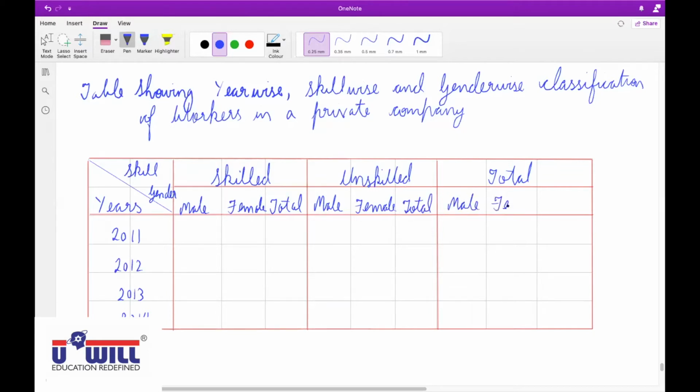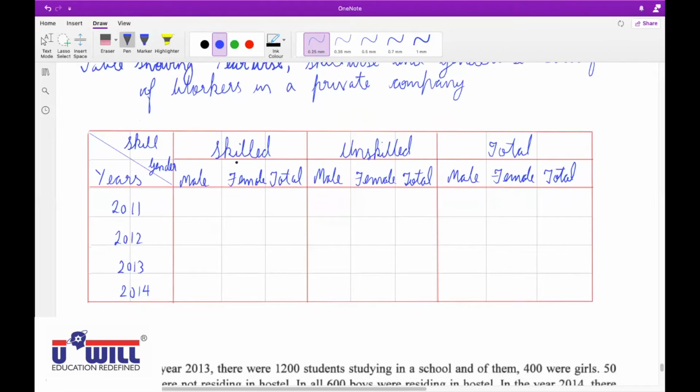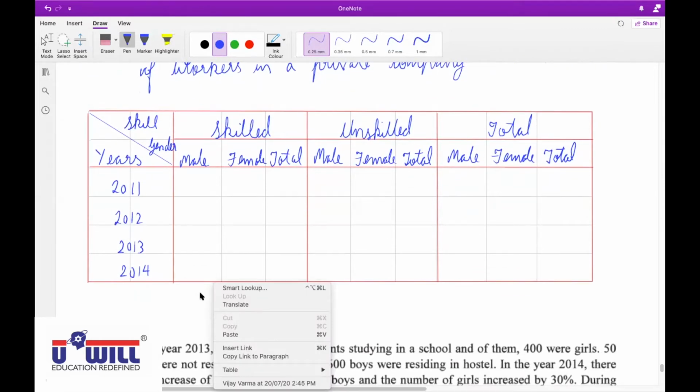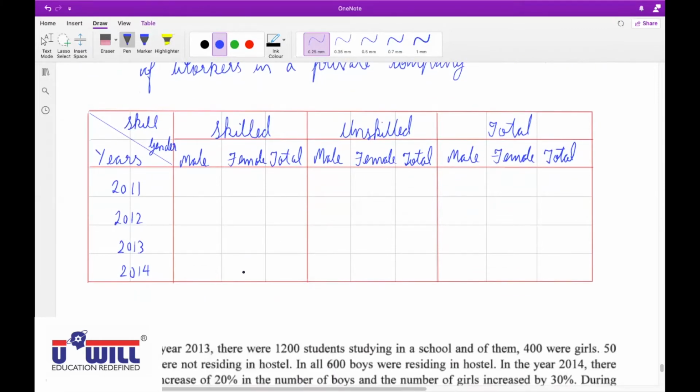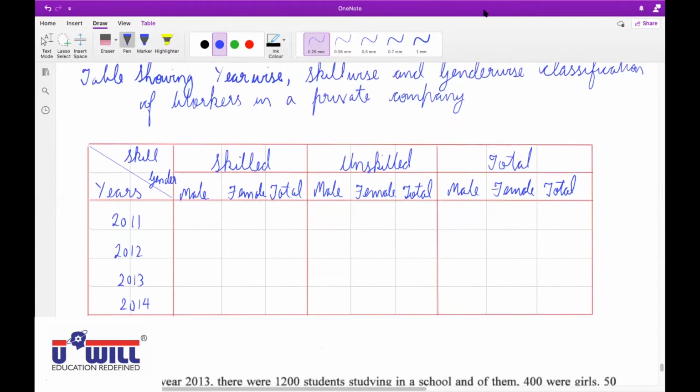If at all you use any short forms, then you write them as a note. So if you write SK for skilled, then write down as a note: SK stands for skilled, USK stands for unskilled, M stands for male, F stands for female. If at all you use any short forms, then do mention that as a note. Okay.